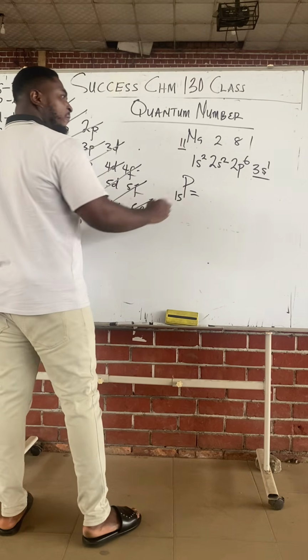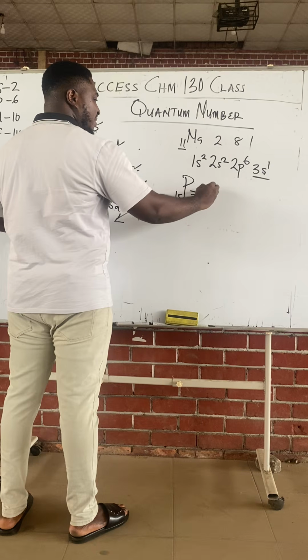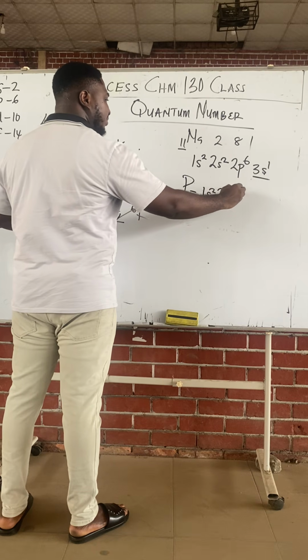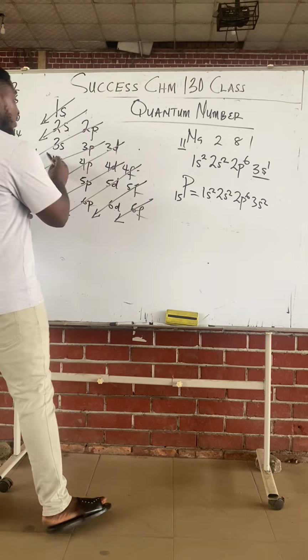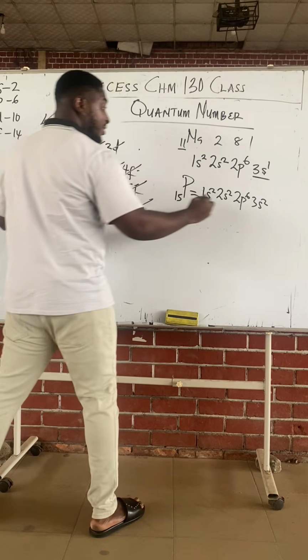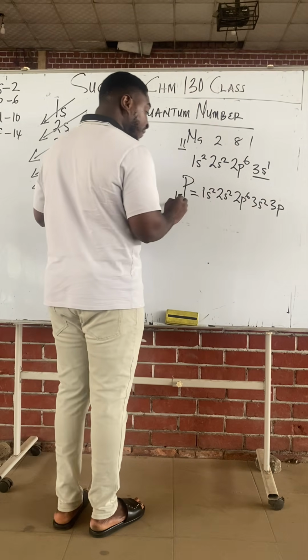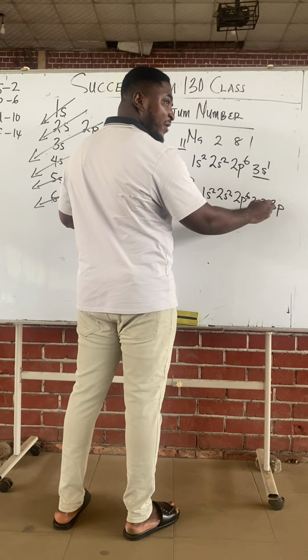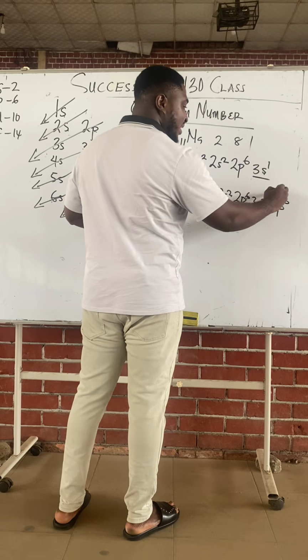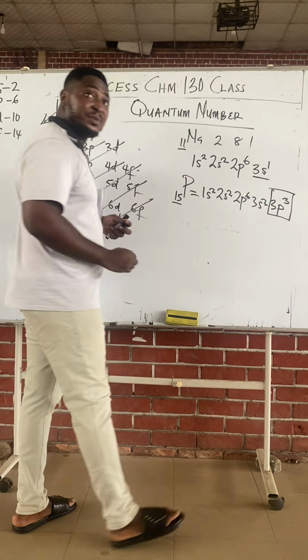Can we do the one for phosphorus, 15? What will it be? 1s2, 2s2, 2p6, 3s2. After 3s, what's next? 3p. 3p what? We are going to 15, remember? 2 plus 2 plus 6 plus 2 is 12. How many are needed to get 15? 3. So 3p3. Phosphorus is in the P block of the periodic table.